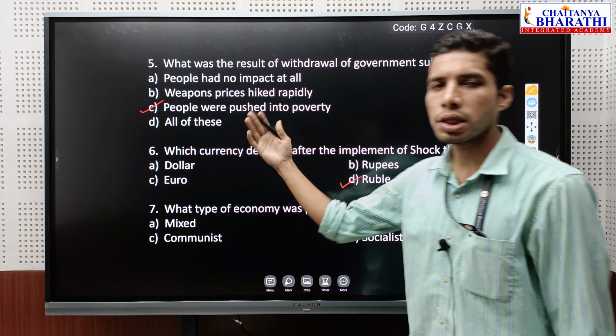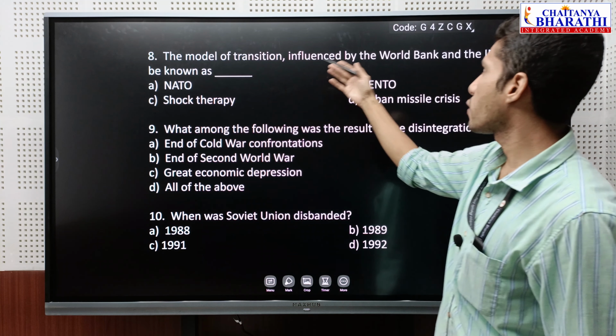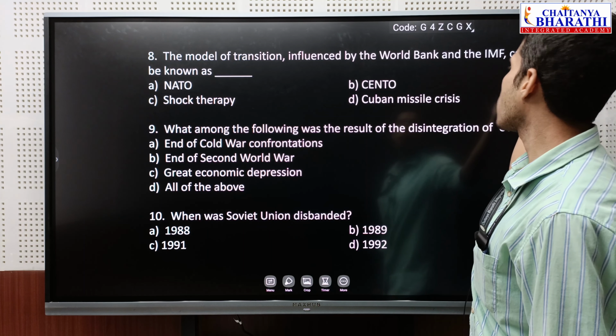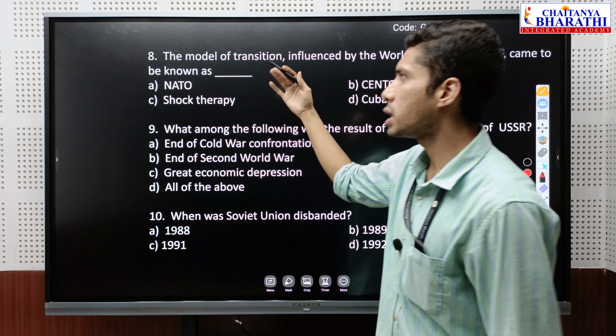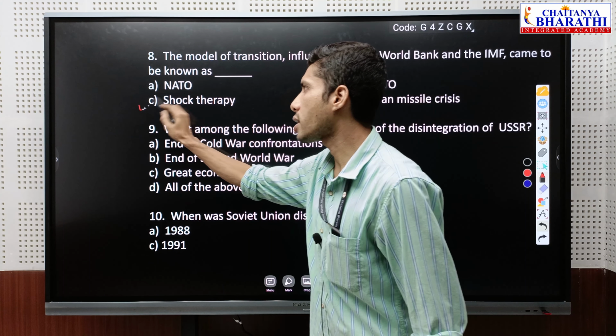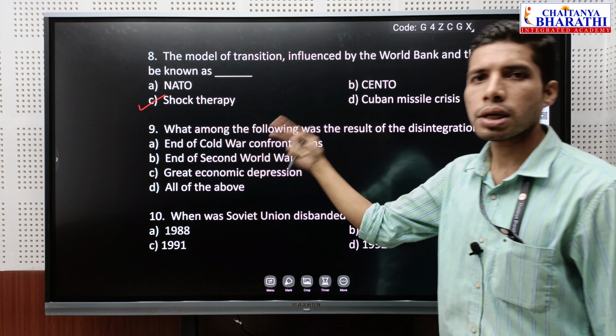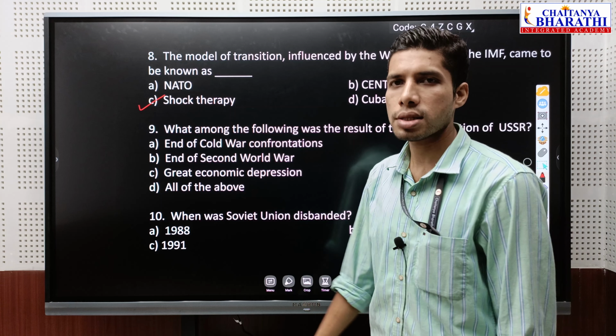So let us go to the next question. Question number 8. The model of transition influenced by the World Bank and the IMF came to be known as, so it was an economic model which came to be known as shock therapy. This economic model came into being after the disintegration of the USSR.